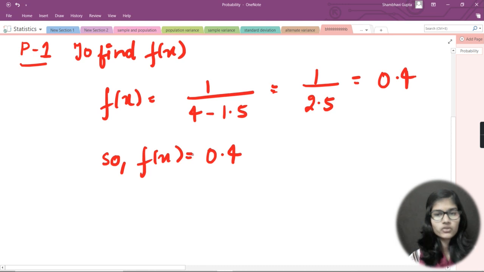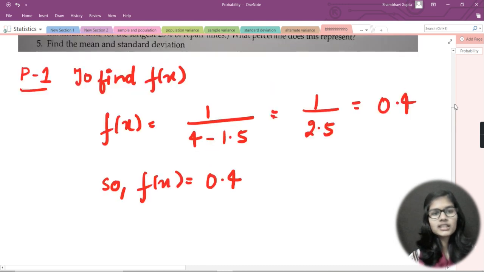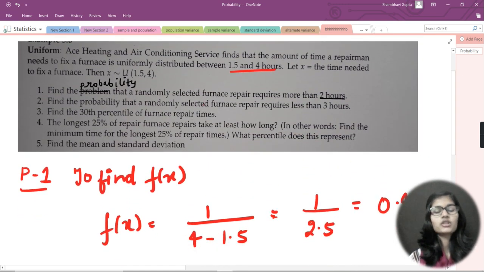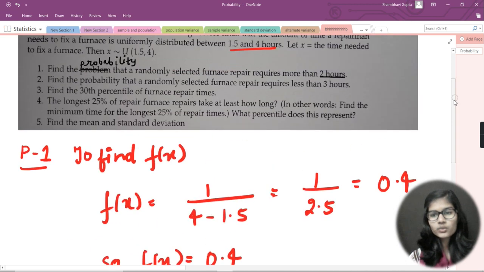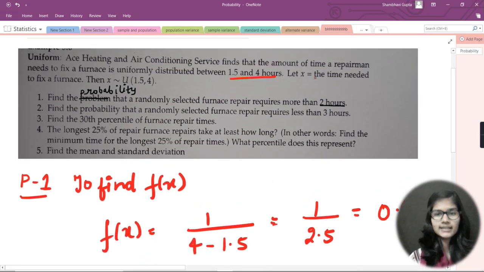Now what is my next thing to solve here? The next thing is my first question, which is asking me to find the probability that a randomly selected furnace repair requires more than 2 hours. So I need to find the probability that X is greater than 2. Now what was X? X was already given above: let X equal the time needed to fix a furnace, right?